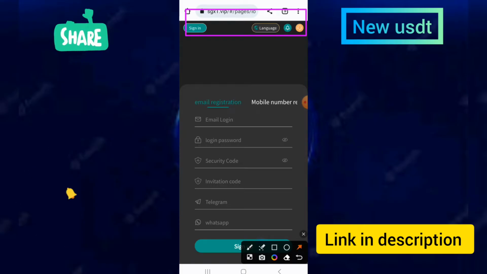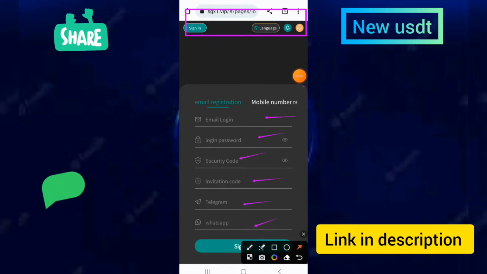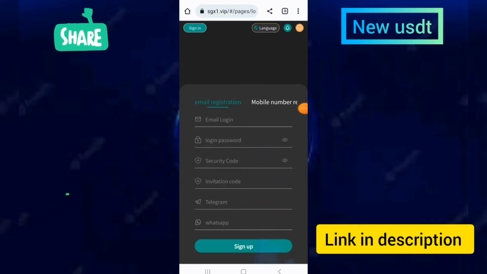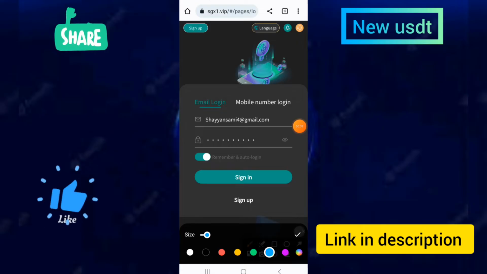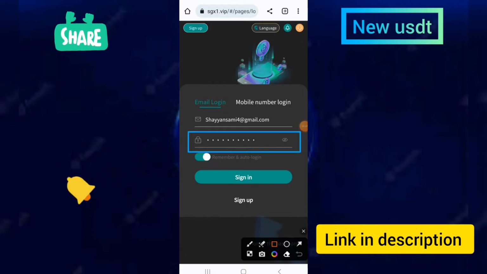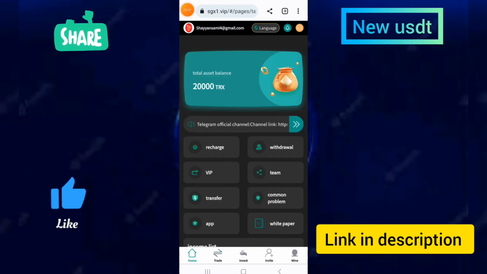If you want to create an account, first enter the email, login password, security password, and invitation code, and then enter the Telegram code and WhatsApp on this site. Then you only need to touch the sign up now option to create the account. Enter the email and password details, then click on the sign in now option.